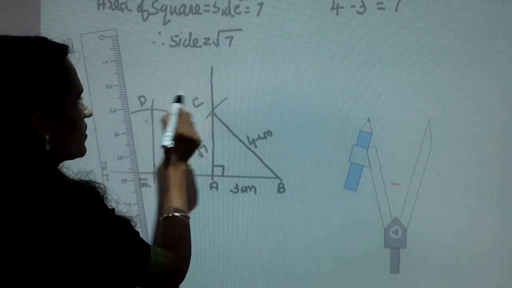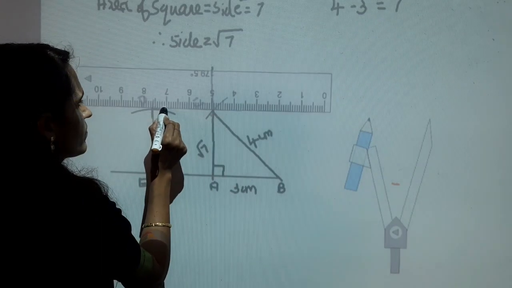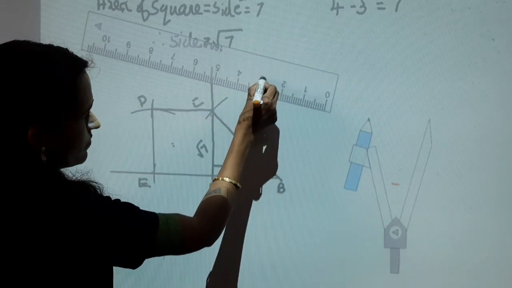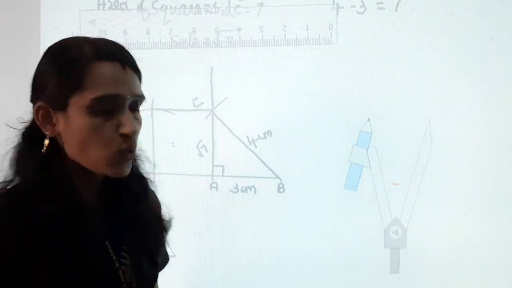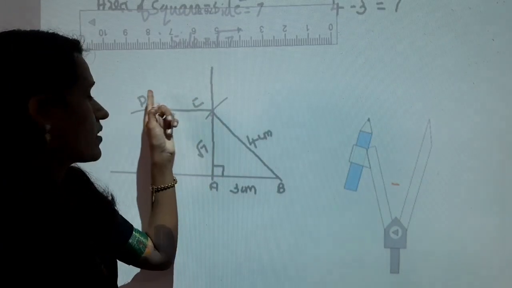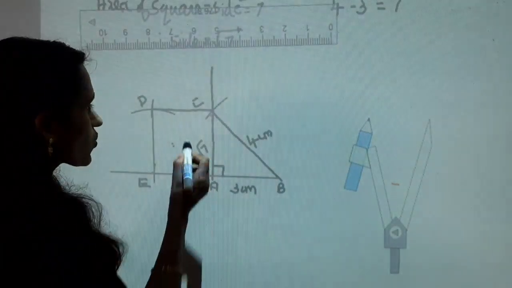Next, join CD. We get a square EACD. Its one side is root 7.